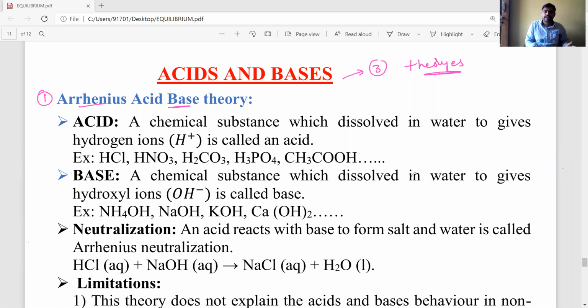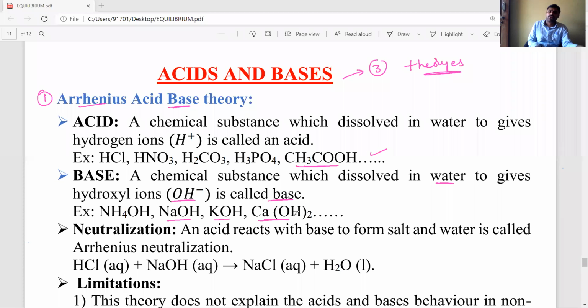If, when dissolved in water, it is able to produce OH minus ions, then it is called a base. So what is the definition of acid and base based on the Arrhenius theory? A substance which produces H plus ions in water is called an acid. If it produces OH minus ions, it is called a base. Examples for acids: HCl, HNO3, H2CO3, H3PO4, and acetic acid CH3COOH. Bases: NH4OH, NaOH, KOH, and calcium hydroxide.